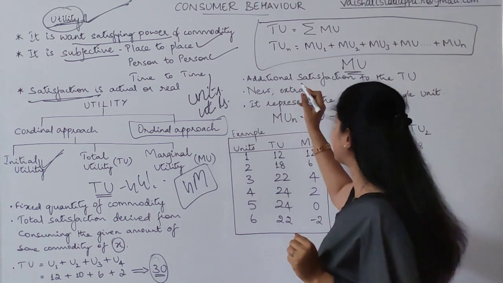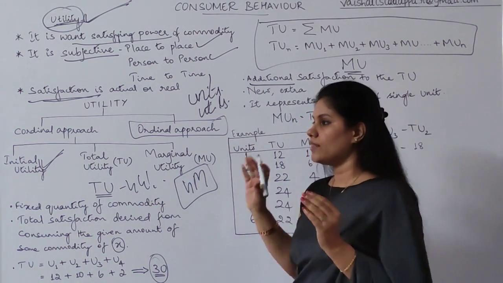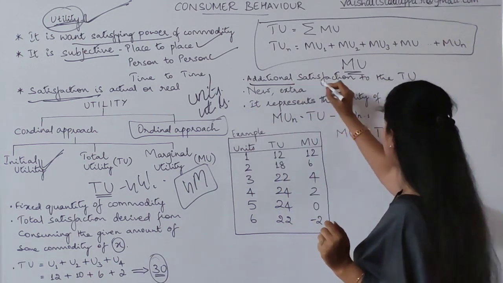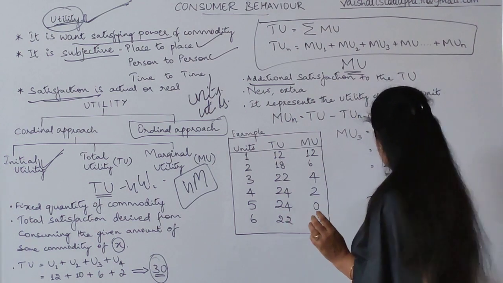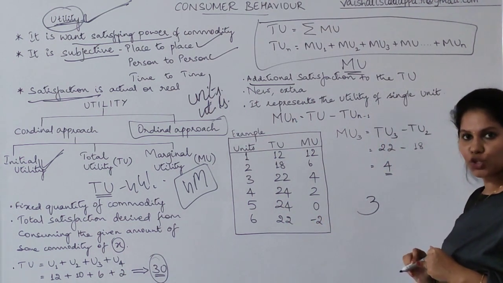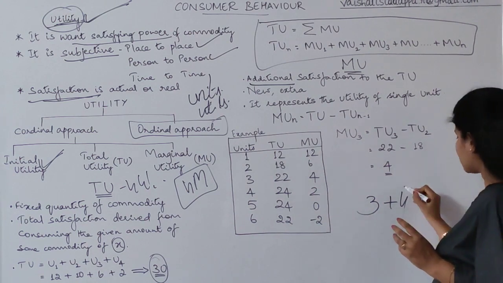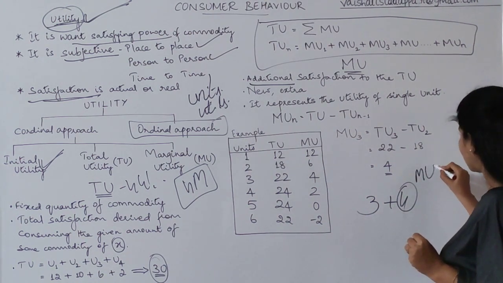The marginal utility is nothing but additional. Additional means that utility which is added to total utility. Additional satisfaction to the total utility. Already 3 glasses of water I have consumed. I added 1 more glass of water. So the extra glass of water which I have added, this is called marginal utility.